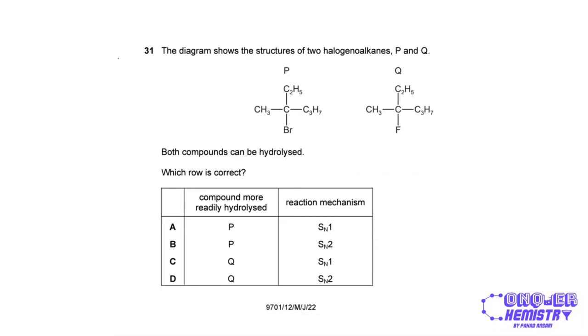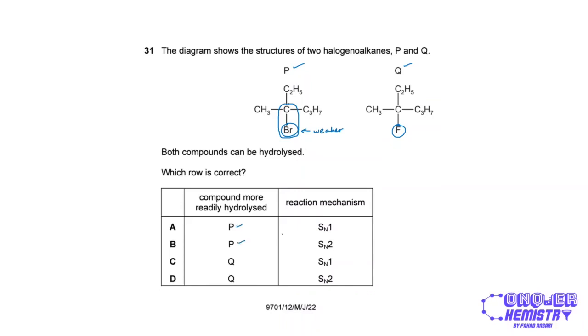The diagram shows the structures of two halogenoalkanes P and Q, and both compounds can be hydrolyzed. So which row is correct? So a compound which is more readily hydrolyzed. Okay, so over here you can see that everything between P and Q is common except for the halogen that is bonded. So over here we have bromine and over here we have fluorine. So obviously the carbon-bromine single bond over here is going to have a greater bond length. So this is the weaker of the two carbon-halogen bonds. So this will hydrolyze more easily. So it's going to be P.